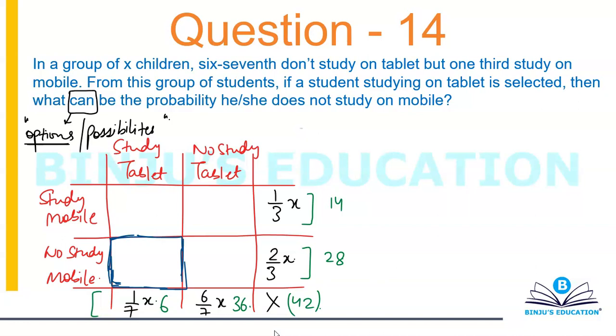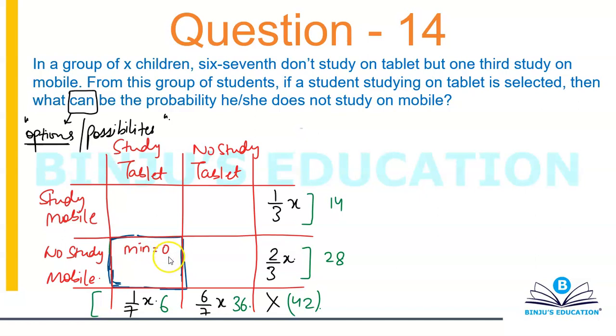Now I need to do maximization and minimization. I need to know the maximum and minimum value of this block, the one that I've shaded with blue color. Okay, let's try and understand now. Let's start with the minimum value first of all. Let's take this minimum value to be 0 because it cannot be anything less than 0. That's not possible because the number of children can't be negative.